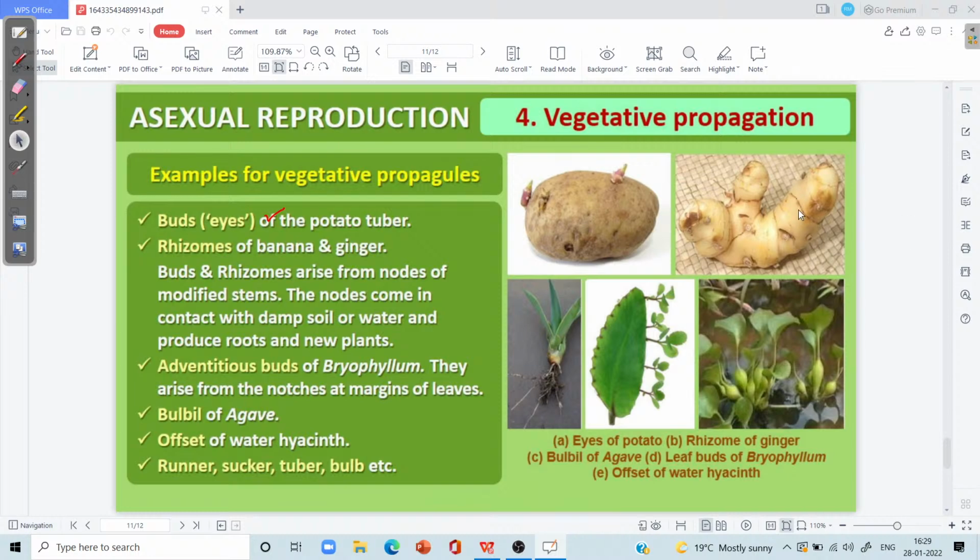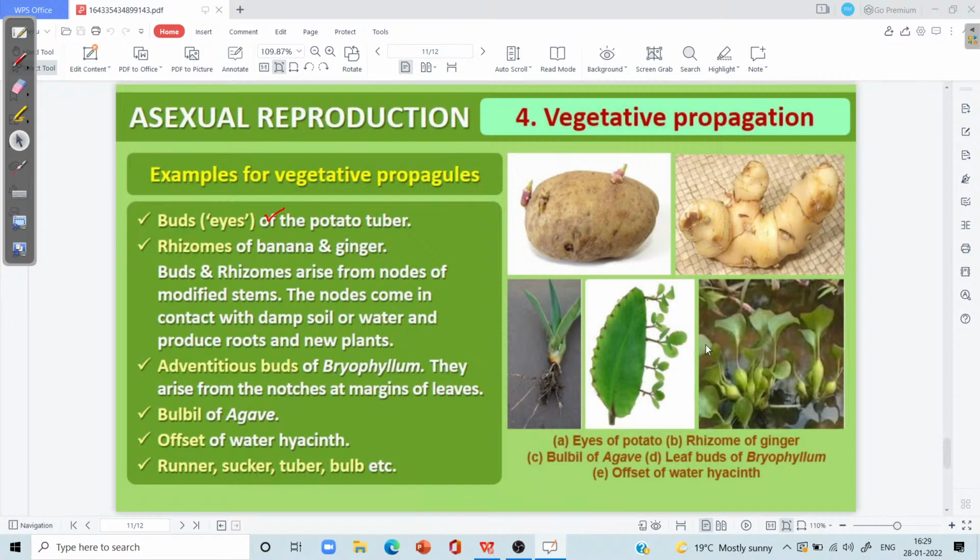Over the nodal areas there are scale leaves, and from the nodal planes new buds emerge and have the tendency to form the shoot as well as the root parts. So we can say this rhizome is commonly employed for vegetative propagation in banana as well as in ginger.